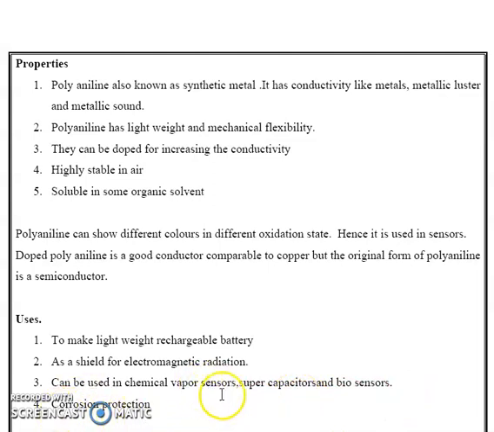That is the first example, polyaniline: preparation, properties and uses.